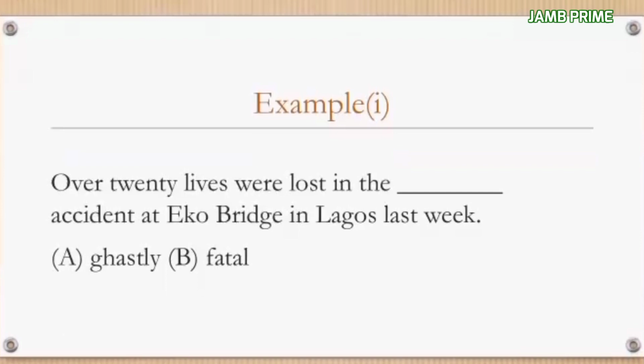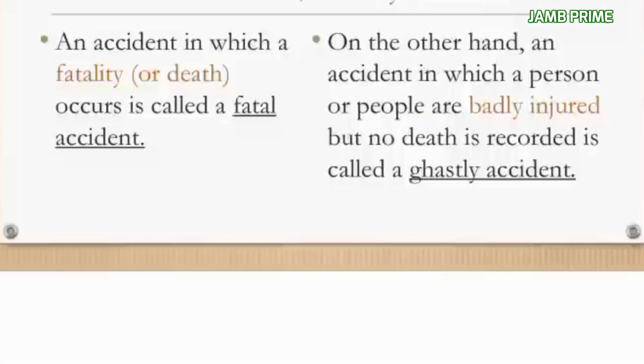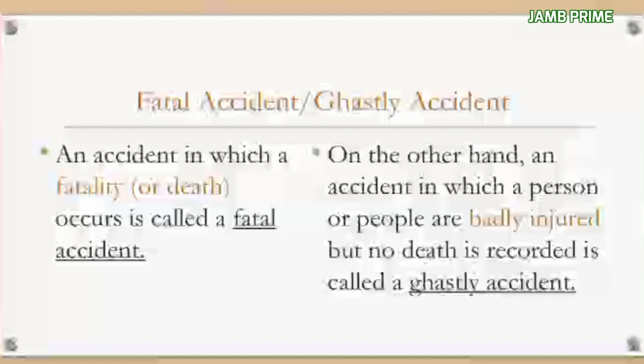Example number one, it said over 20 lives were lost in the dash accident at Eko Bridge in Lagos last week. So they say over 20 lives were actually lost. That is to say, they actually died. And we said any kind of accident that actually recorded death is called a fatal accident.